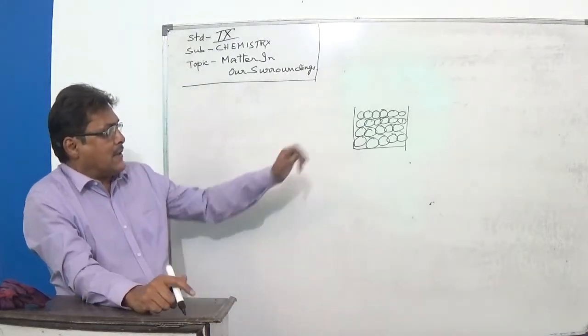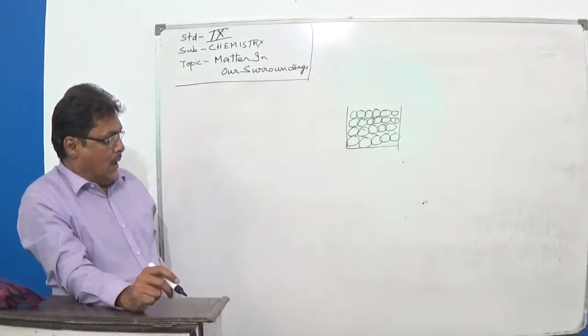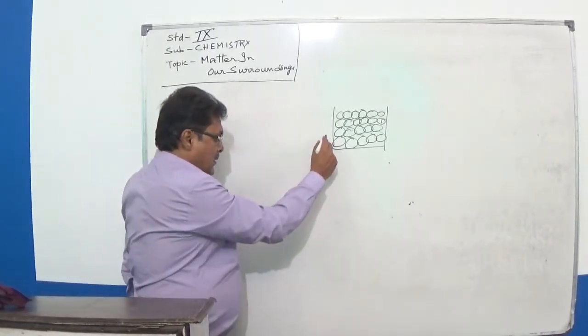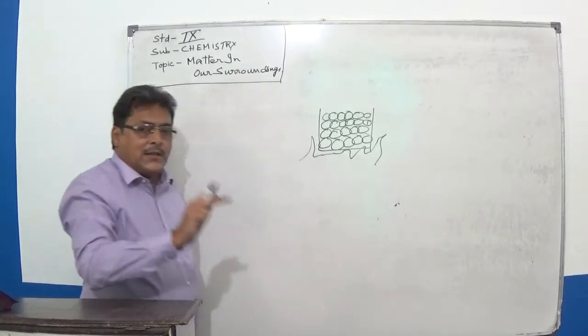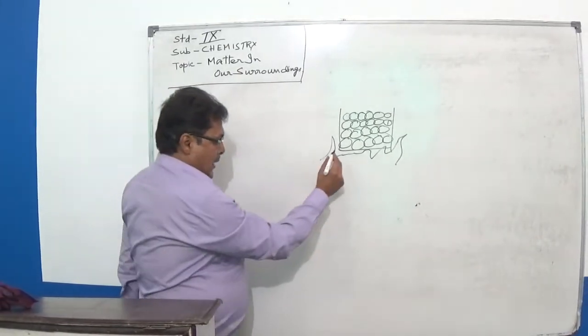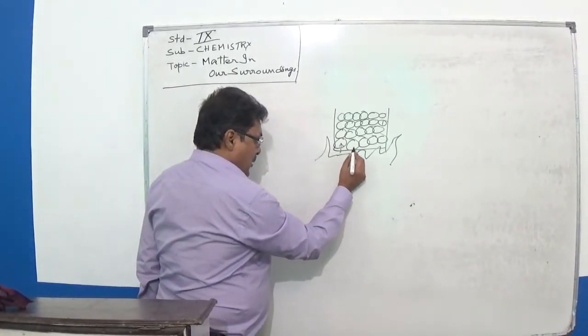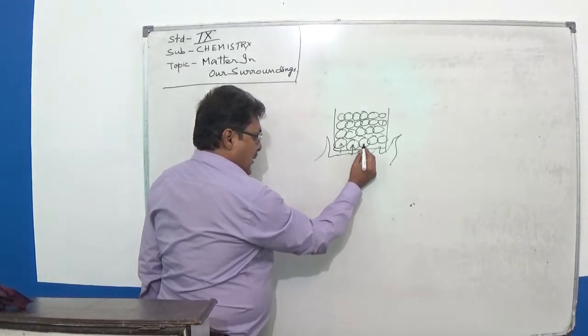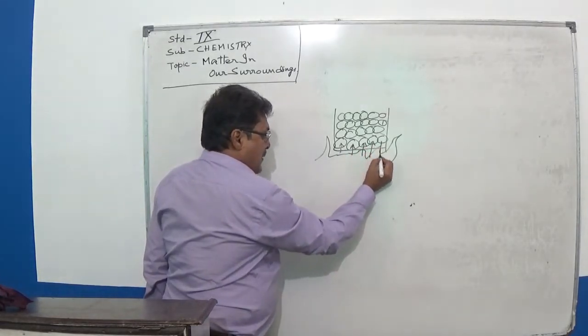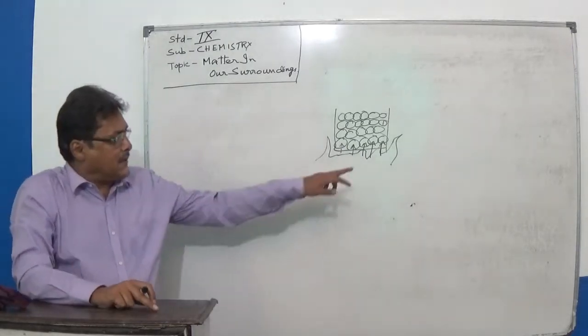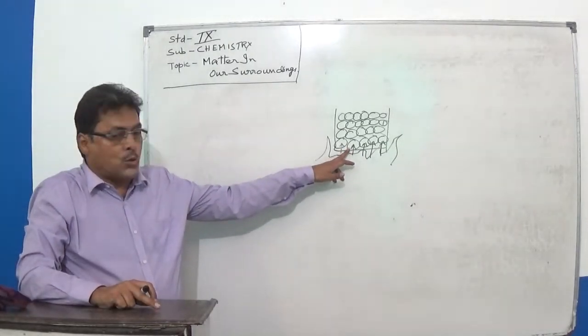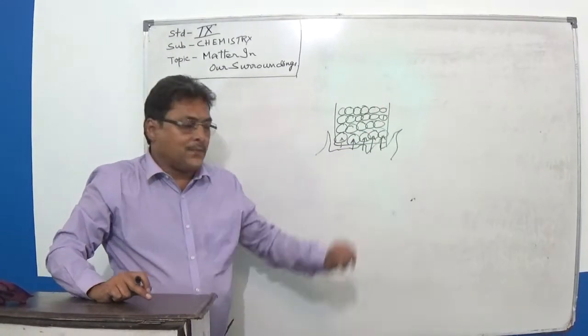Now look at, say, it's ice. Suppose we are giving it heat energy. How will the heat energy go? Heat energy will come to those particles which are touching the surface through which the heat is going.